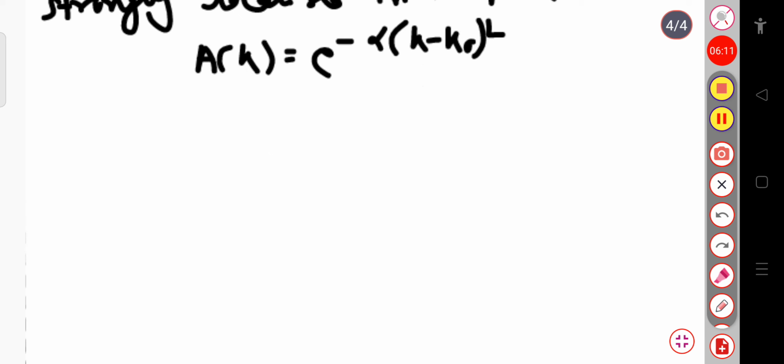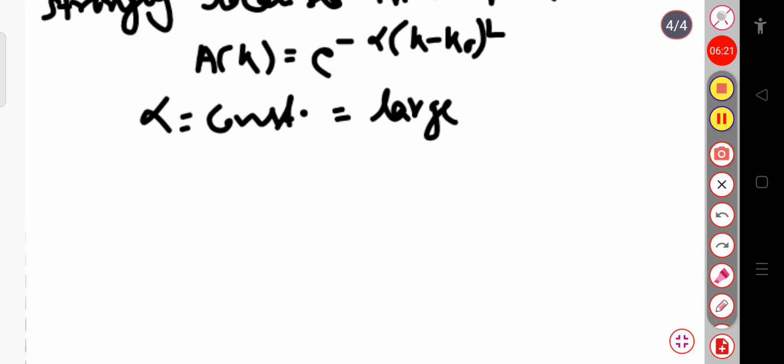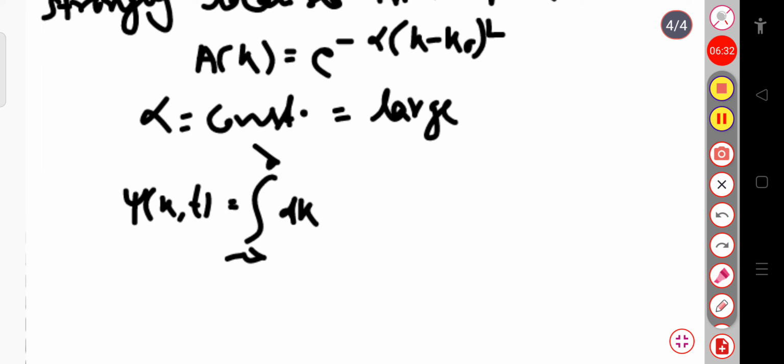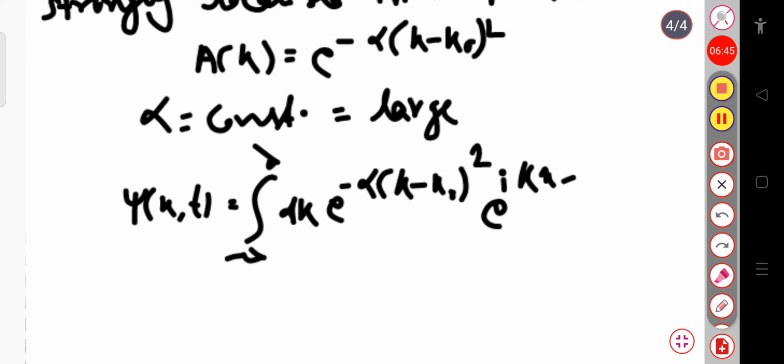Here this alpha is a constant, and it has a very large value. We can say it is very large in nature. Now we can write psi of x,t. That will be equal to the integration over minus infinity to plus infinity dk, into exponential of minus alpha into (k minus k naught) whole square, into exponential of i(kx minus omega(k) t).